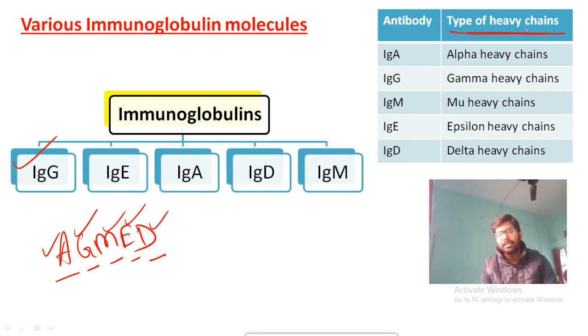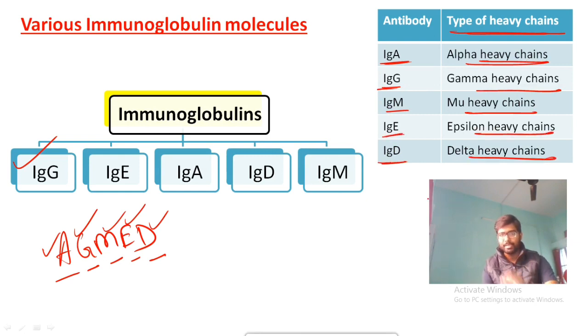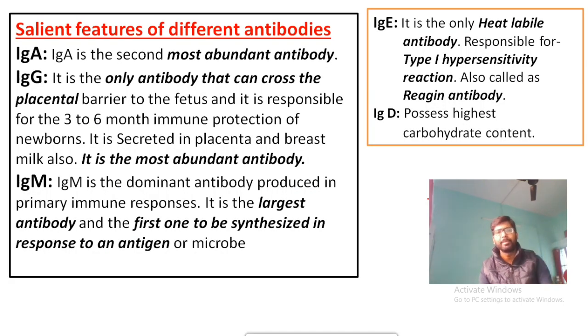देखो, the name came due to the presence of type of the heavy chains. Okay, IgA means alpha heavy chains are there inside your IgA. In case of IgG, gamma heavy chains are there. In case of IgM, mu heavy chains are there. In case of IgE, epsilon heavy chains are there. In case of IgD, delta heavy chains are there.